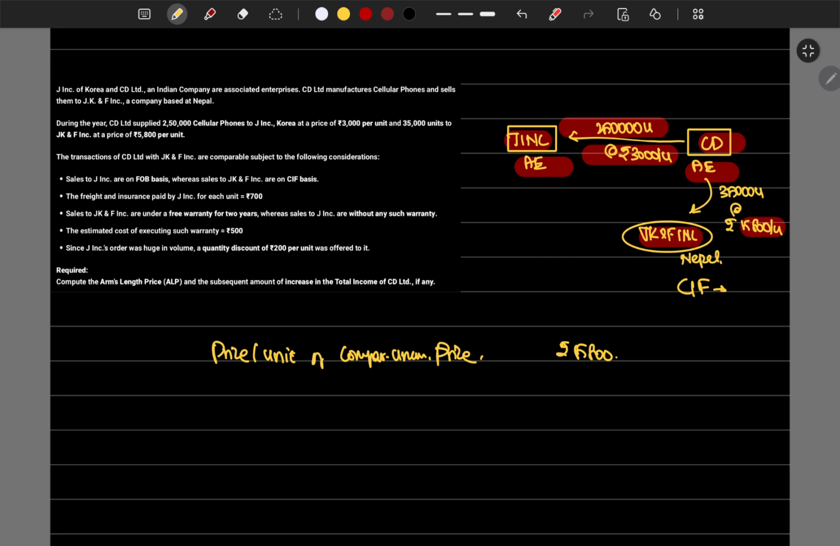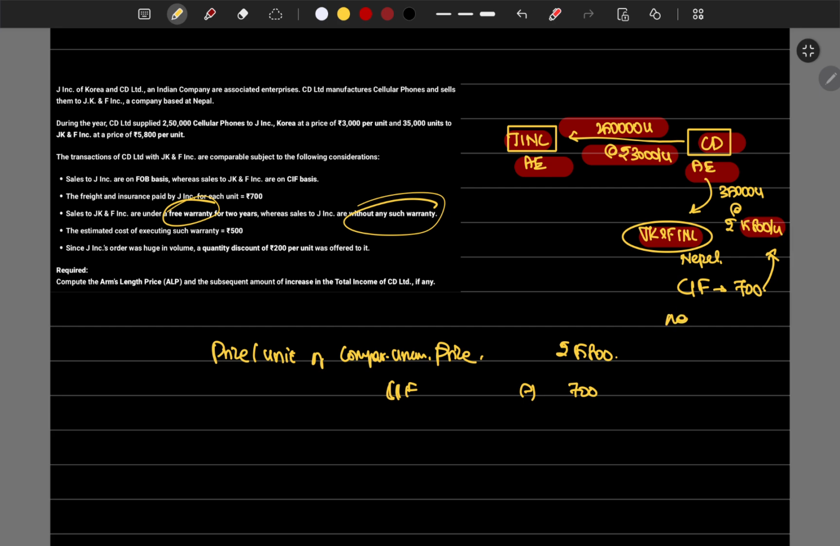So how much CIF they would have costed for that amount, that we have to check. CD Limited is saying that 700 we have charged from JKF, that is also part of this amount. We'll deduct that, which is 700, CIF. And then another thing they are saying, sales to JKF Incorporation are under free warranty for 2 years. CD Limited is giving 2 year warranty to JKF, but to J Incorporation there is no warranty. So for the extra warranty also we are charging some amount. That's why this amount is very huge.